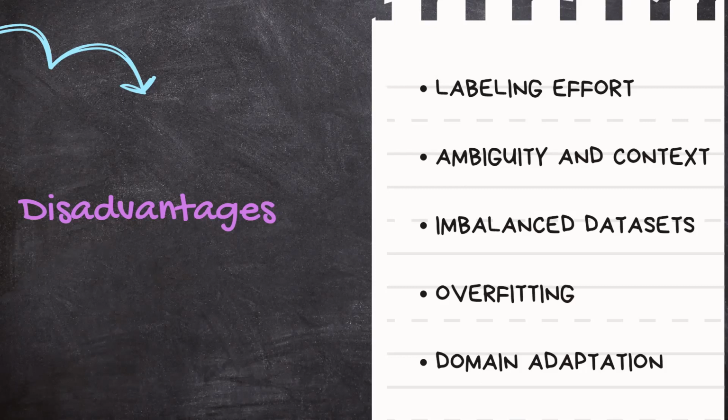Each of these disadvantages underscores the need for careful consideration and appropriate strategies when designing and implementing text classification solutions. These challenges often require creative approaches such as using techniques for data augmentation, transfer learning, handling imbalanced data, and fine-tuning models to adapt to specific domains.